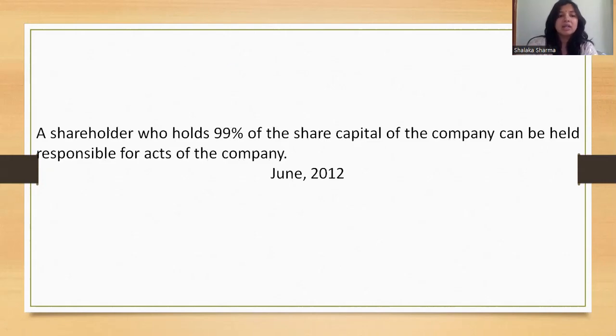Let us understand. A shareholder who holds 99% of the share capital of the company can be held responsible for the acts of the company.